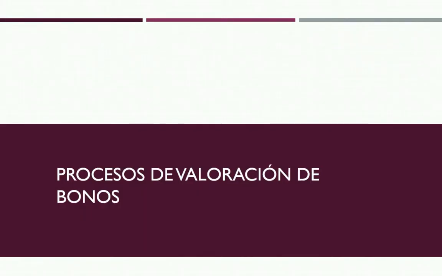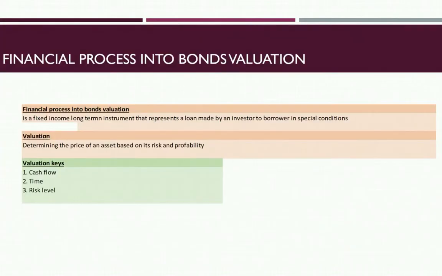Okay, now we are going to talk about the evaluation process of bonds. First of all, it's important to say that a bond is a fixed income long-term instrument that represents a loan made by an investor to a borrower, which in this case is a corporation. The valuation is basically the determination of the price of an asset based on its risk and its profitability. In the valuation there are some keys.